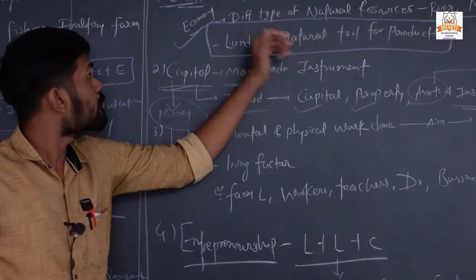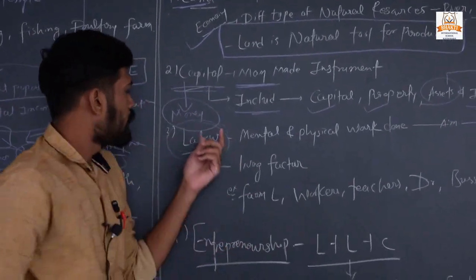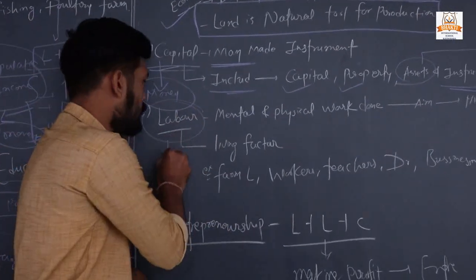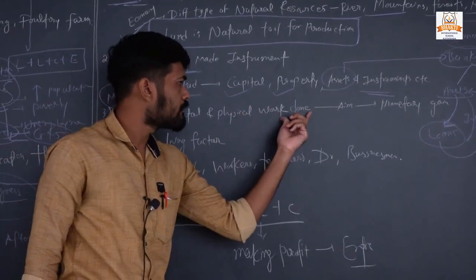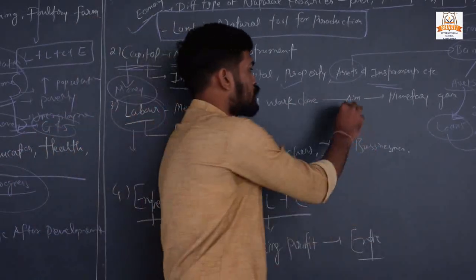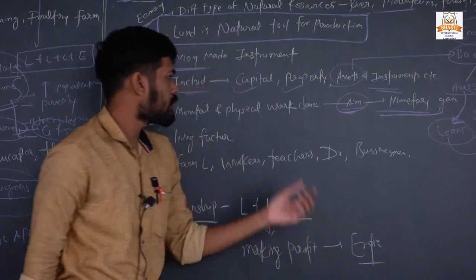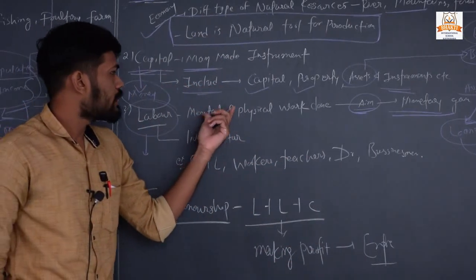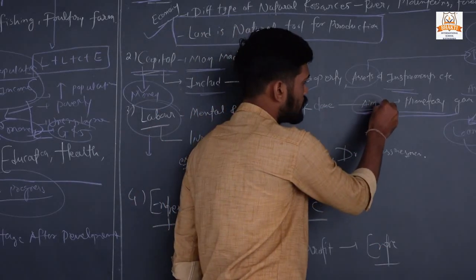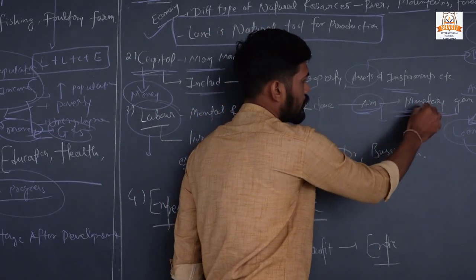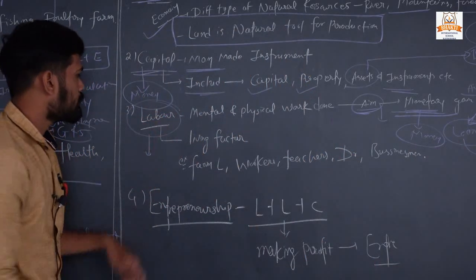This is capital. First one is land, second is capital, third one is labor. What we call labor is whatever mental and physical work is done with the aim of monetary gain, or you can say to gain money. That is called labor.